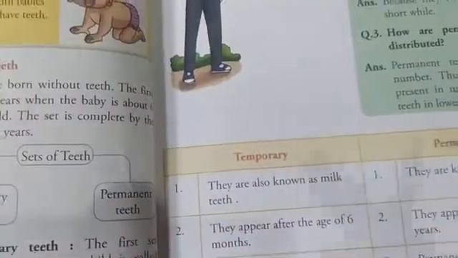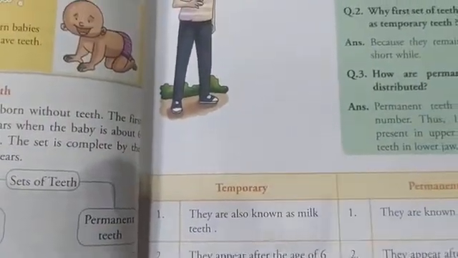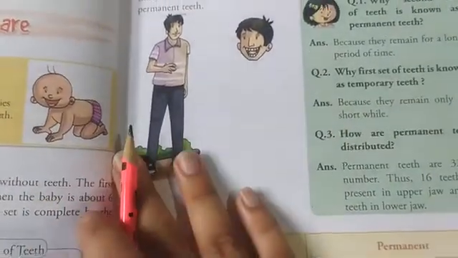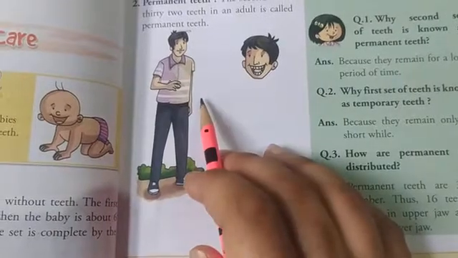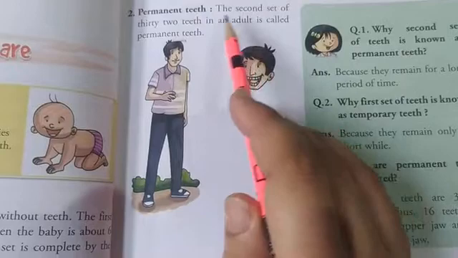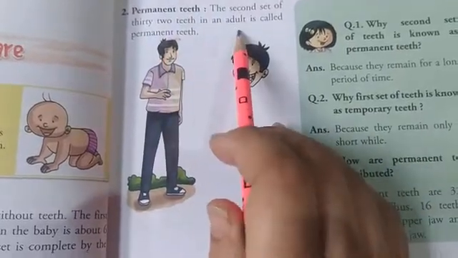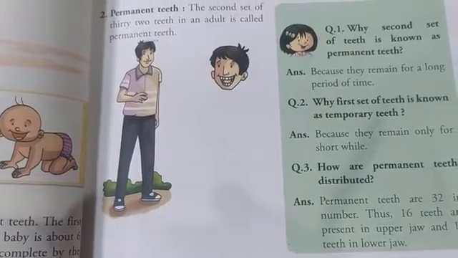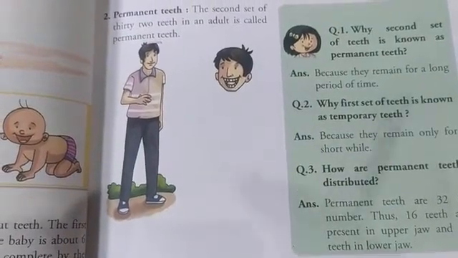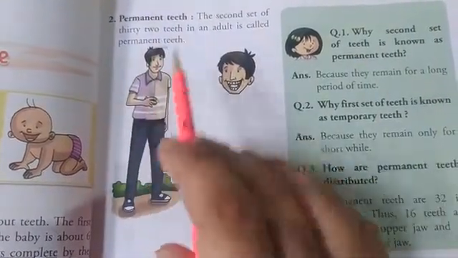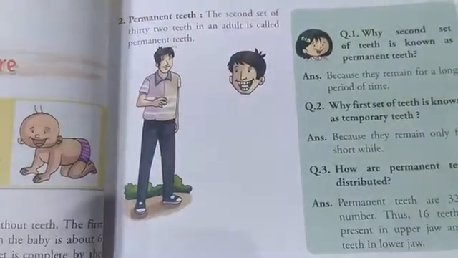Next, at the age of 6 or 7 years, these teeth start breaking down, and then another set of teeth develops in the mouth which are known as permanent teeth. So the second set of 32 teeth in an adult is called permanent teeth. Means when children grow up, teeth develop again in their mouth, which are 32 in number, and are known as permanent teeth. Permanent teeth are also known as adult teeth.